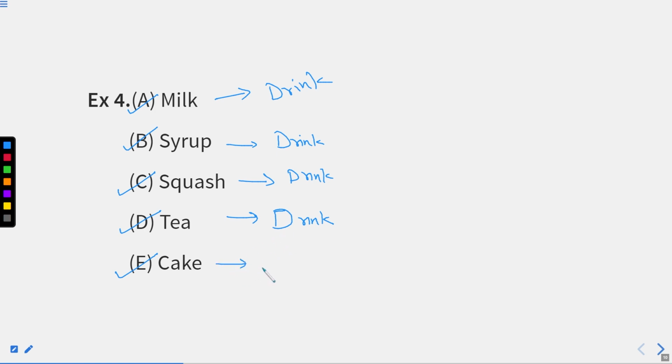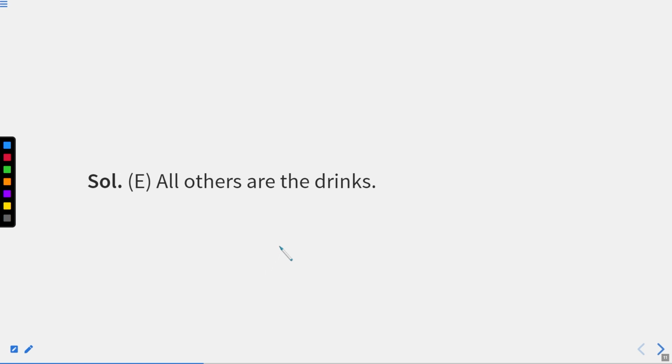Can we drink cake? No, we have to eat, right? We have to eat cake. So again, you can easily make the difference. Everything out here is a drinking material except cake, right? Except cake. So which one is different? Option number E, that you can see here as well. Option E, all other items are drinks.